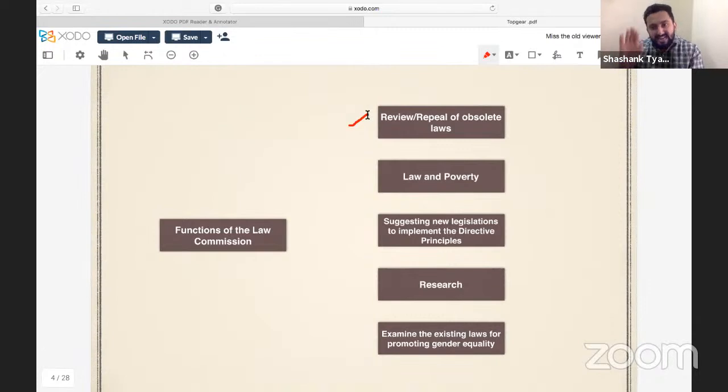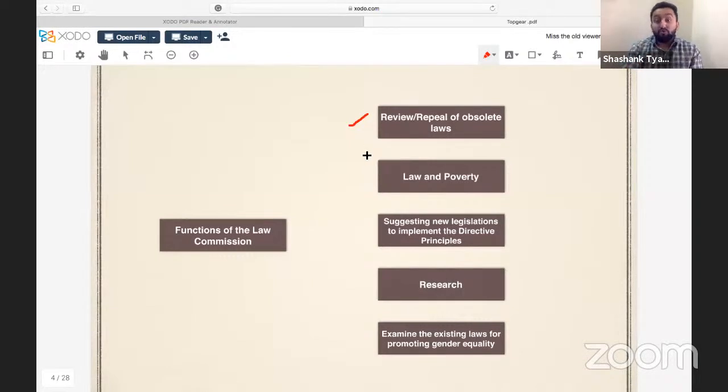So Law Commission can give such a recommendation to the central government, and the central government can take such a recommendation to Parliament to repeal such a law. So in this chain, this work can start from the Law Commission.